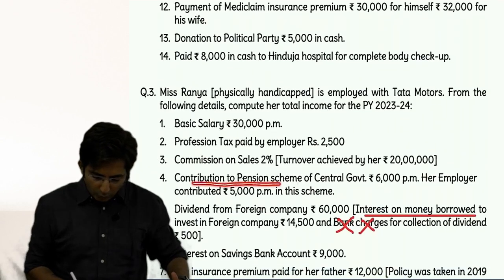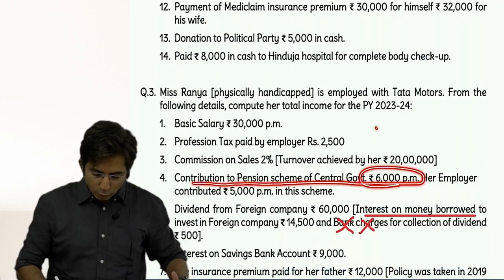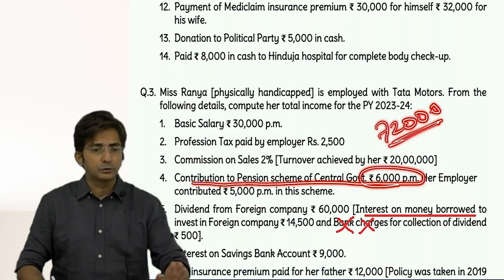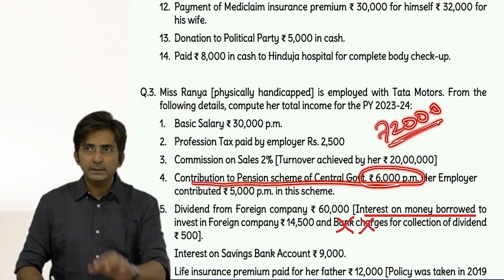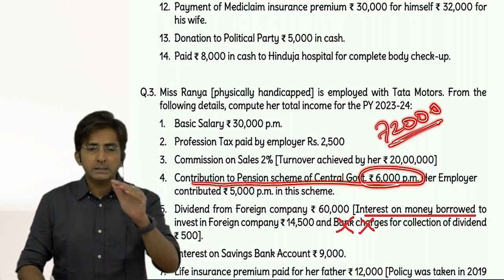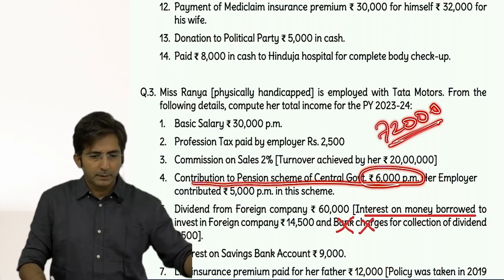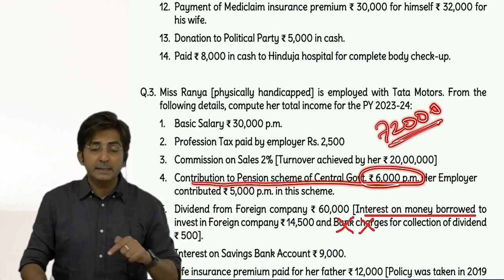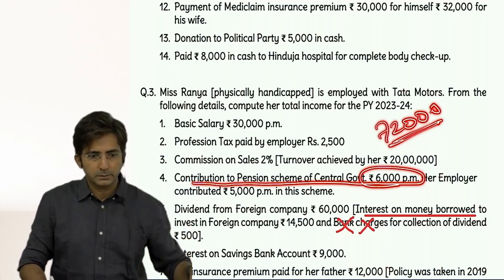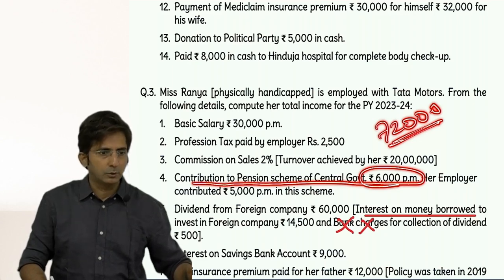Her own contribution was actually 72,000, but in additional deduction we can take 50,000. So the wording should be like this: 80CCD(1B), additional deduction for contribution to NPS, amount column 50,000. Then you will write 80CCD(2), employer's contribution to NPS. How much? 10% of basic plus DA, that is 36,000. 36,000, okay.